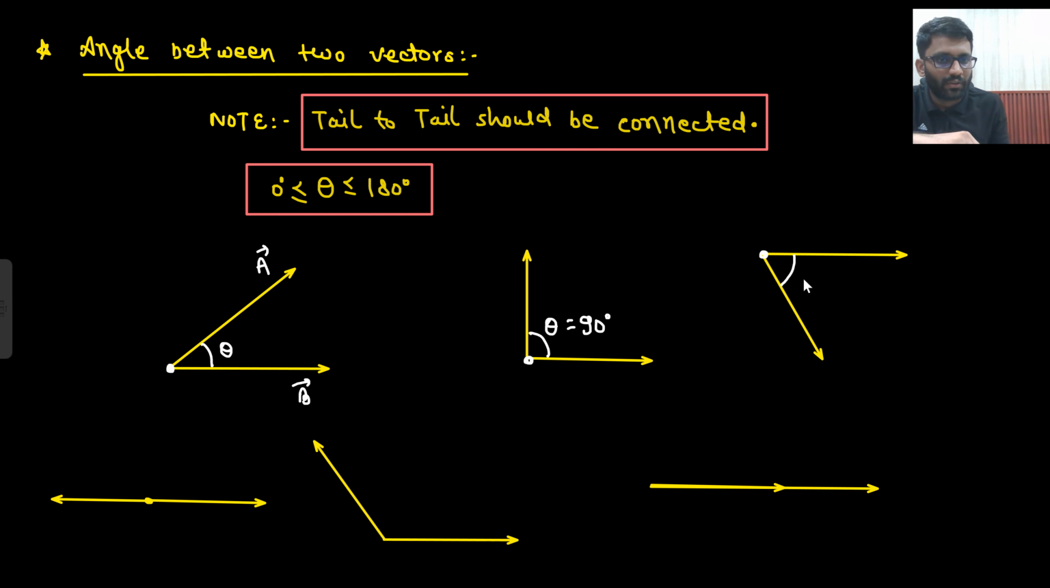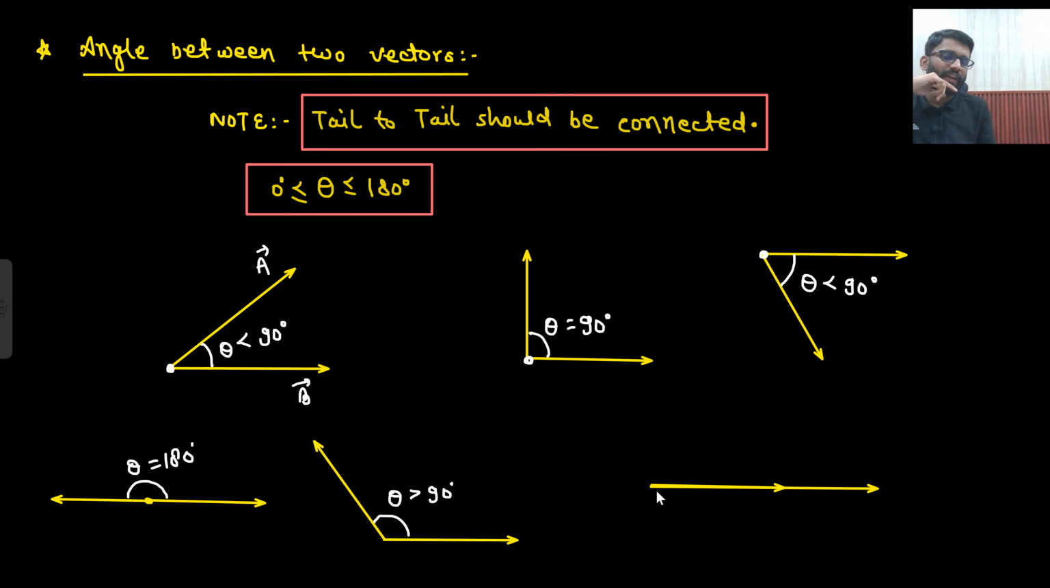That's it. So this angle would be something less than 90 degree, that I know, and this angle will also be something less than 90 degree. So you cannot say that it will be positive or negative. Angle will always be positive between two vectors, and that will be between 0 to 180 degree. What is the angle between these two? This I can directly see, this is 180 degree.